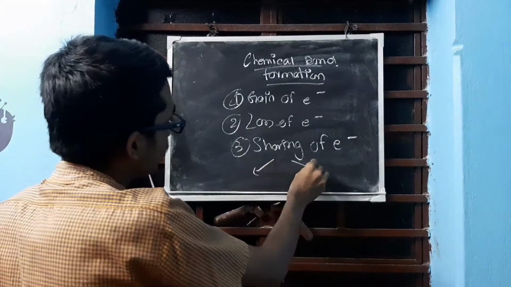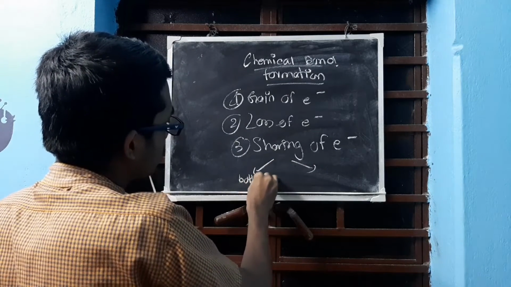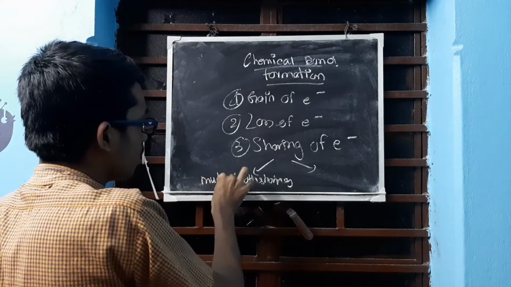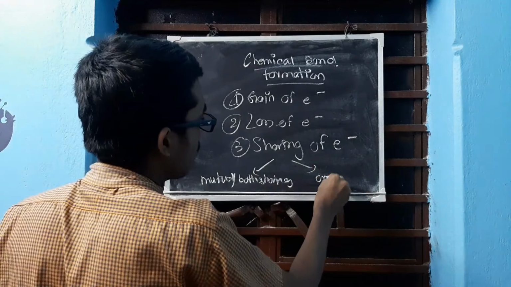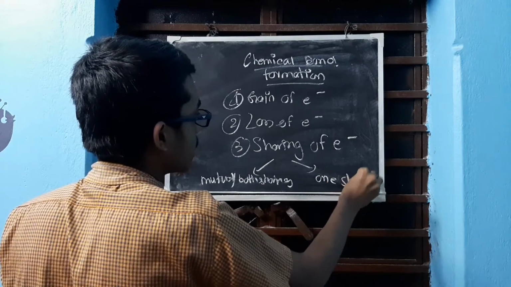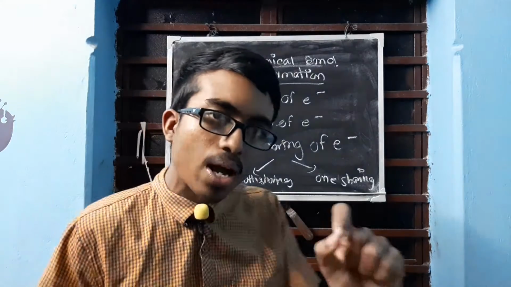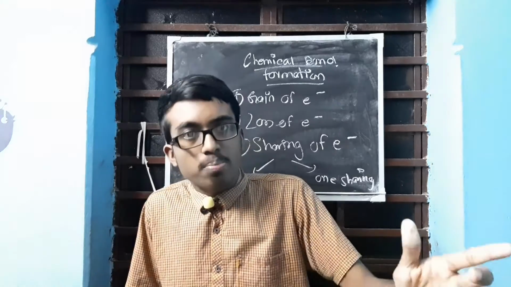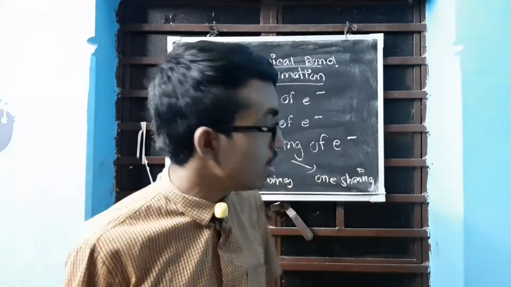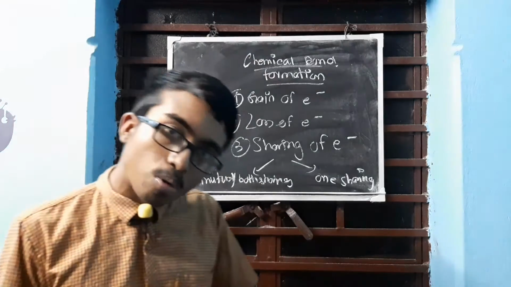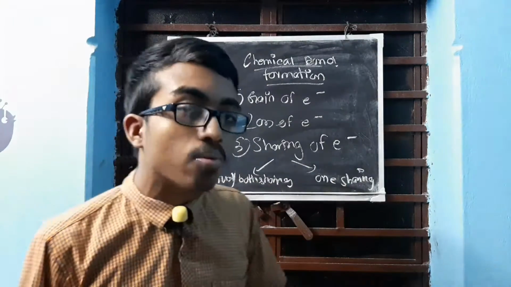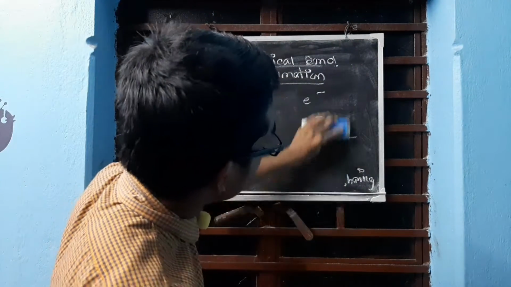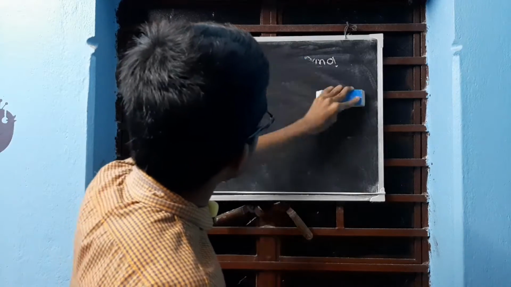Now sharing has been divided into two parts. You can tell it as mutual sharing, or you can write it as one-sided sharing. One atom will share a pair. It will be shared by both, but completely given by one. This is mutual sharing: both will give and both will share. This is one will give and both will share. And we are coming to that later on. So this is how a chemical bond can be formed and it can attain stability.